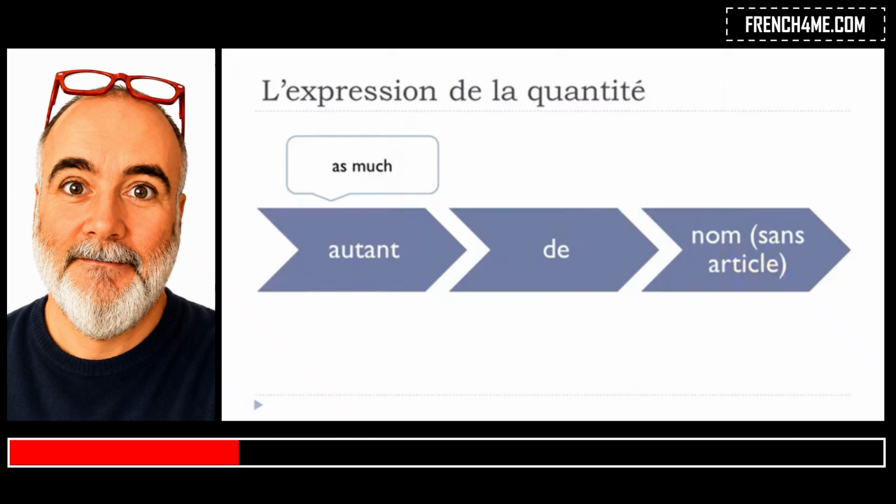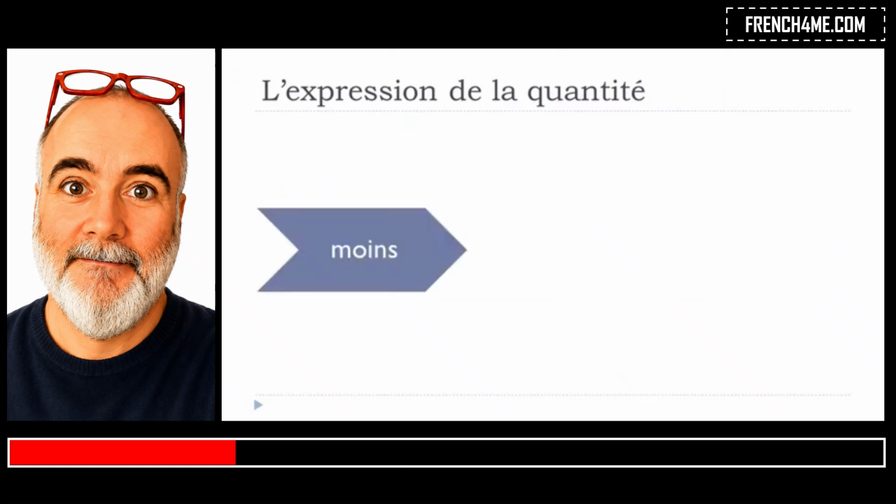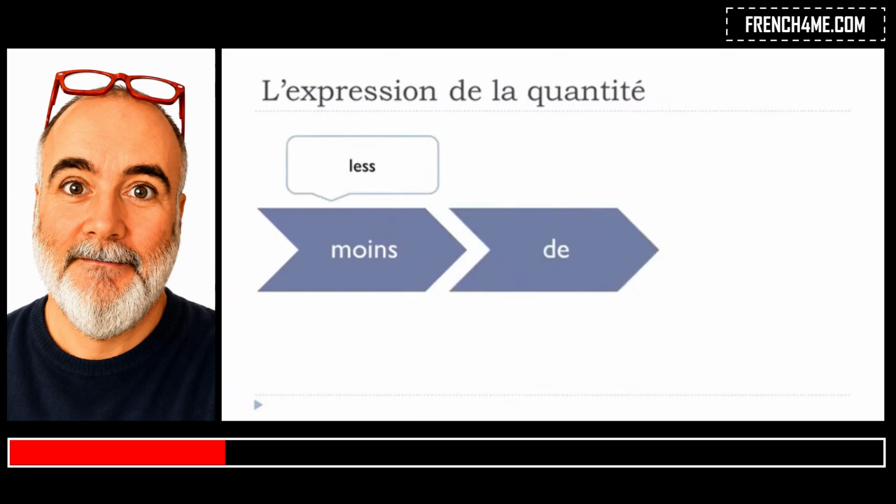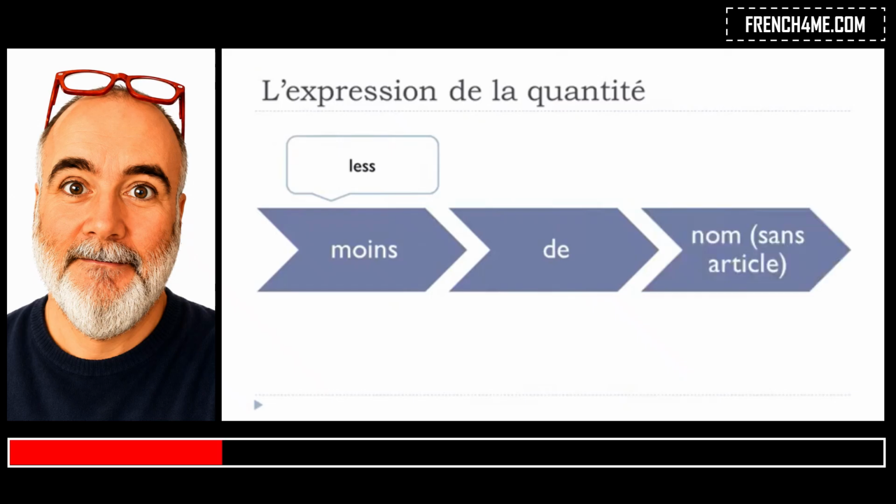All right. If you want to use moins, moins means less. Same thing here, you will have to use de after and the noun without the article. All right, so remember, less, in French it's moins, de, and the noun without the article.